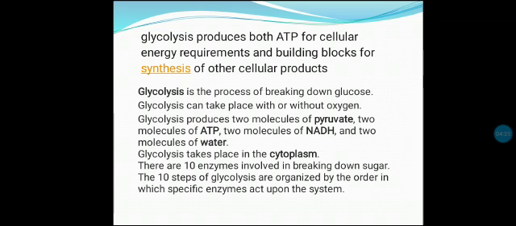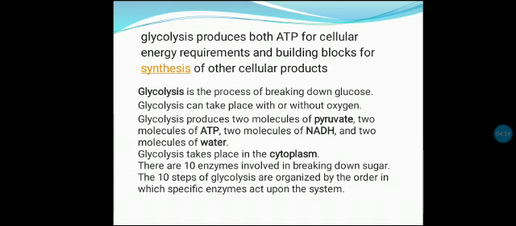Whenever the cell has to produce something, for that synthesis purpose it also uses energy in the form of ATP. After doing all this, if some energy is left, that is stored in the form of ATP itself. Understood?